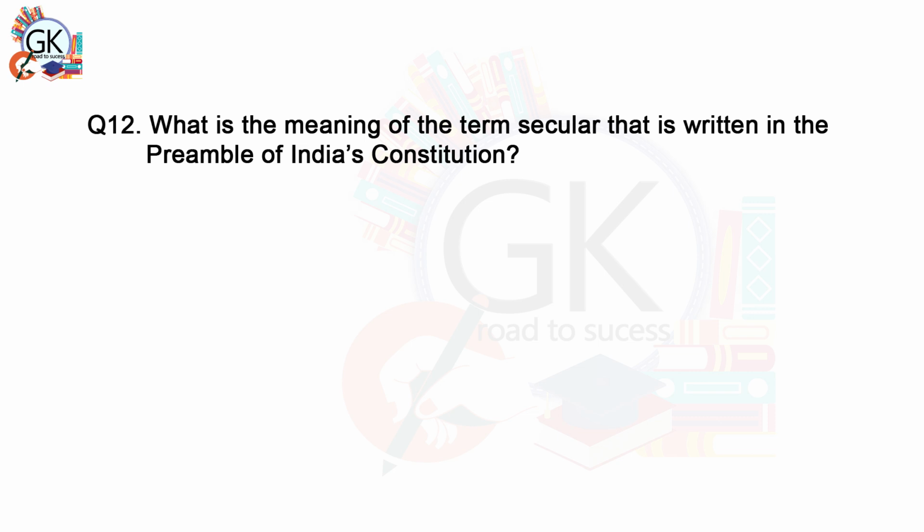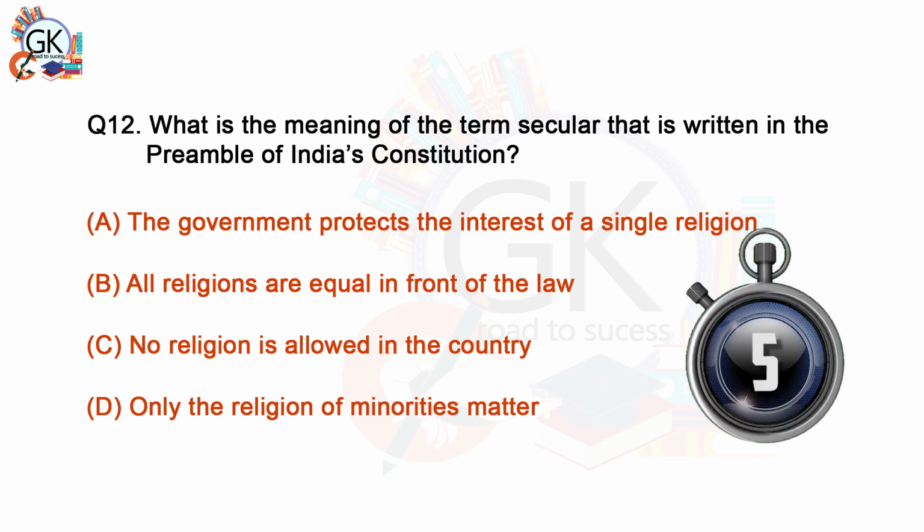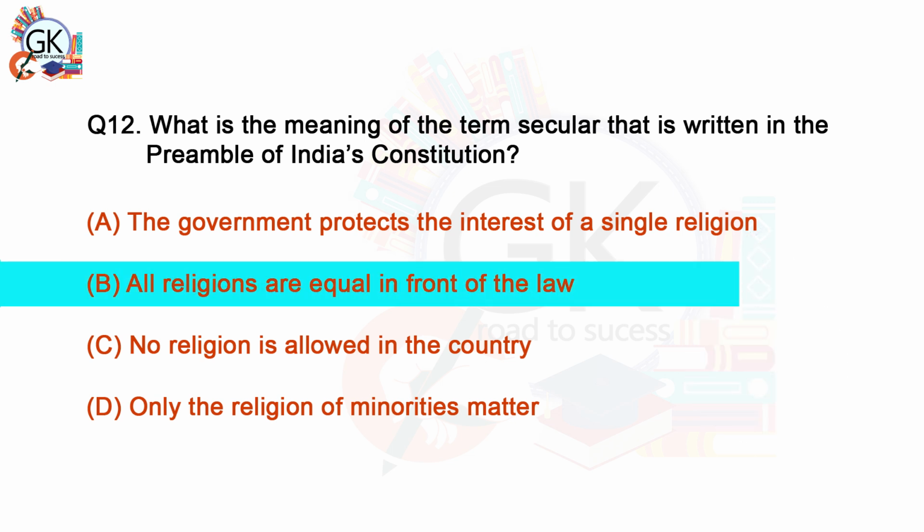What is the meaning of the term secular that is written in the preamble of India's constitution? A. The government protects the interest of a single religion. B. All religions are equal in front of the law. C. No religion is allowed in the country. D. Only the religion of minorities matter. B. All the religions are equal in front of the law.